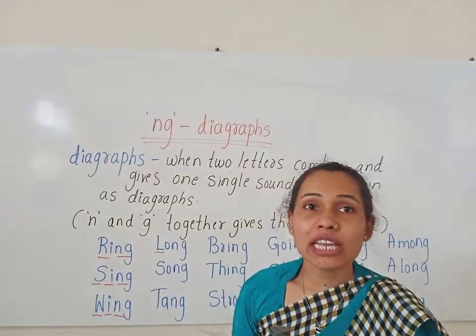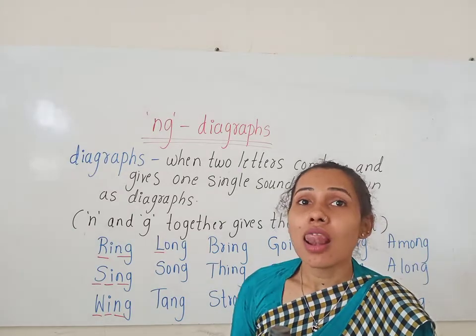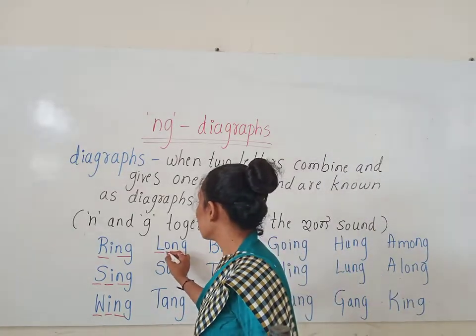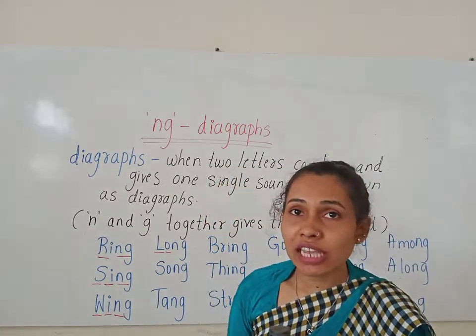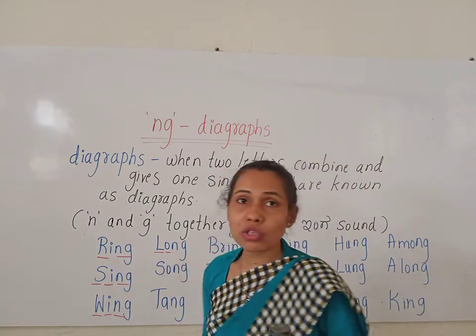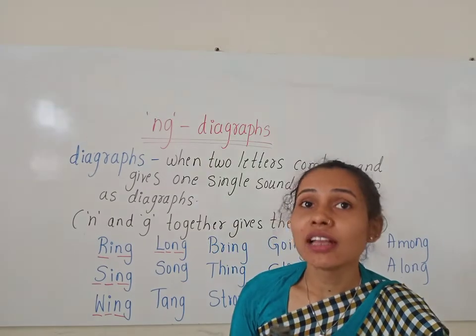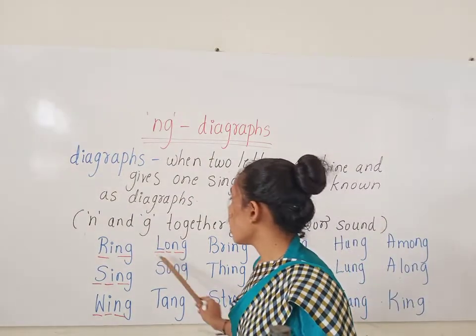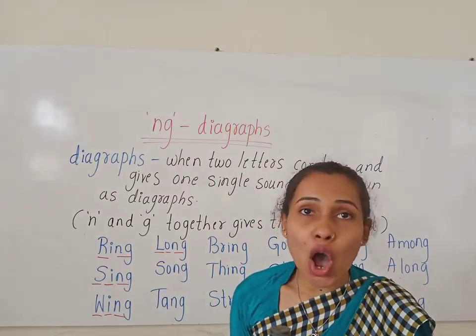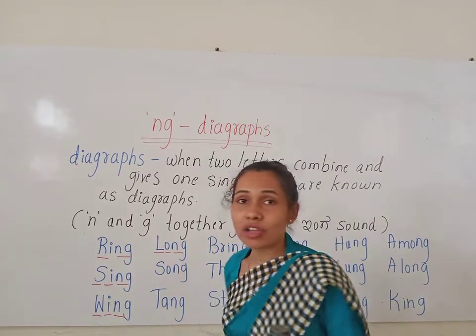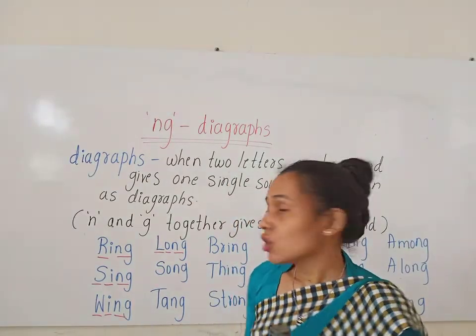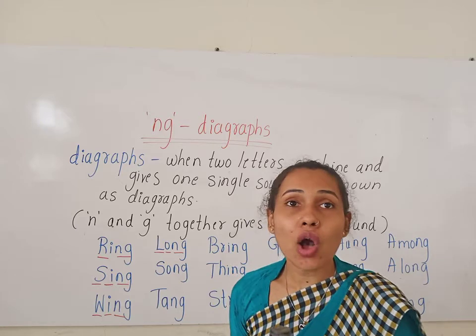Now look at the next word, children. L. What is the L sound? L. Here O gives the long vowel O sound, and N and G together gives the ing sound. Long. So how do we read it?